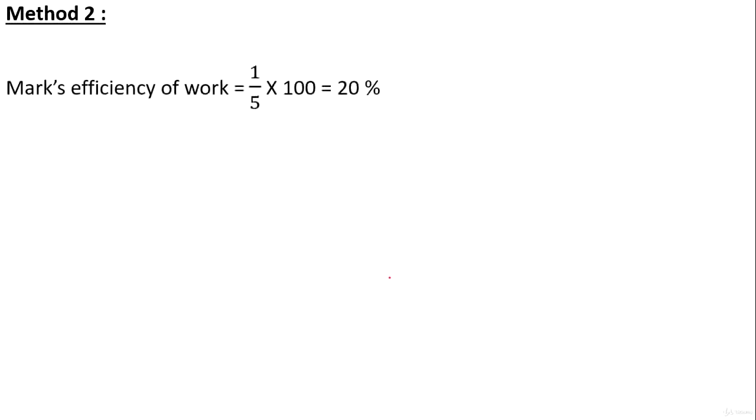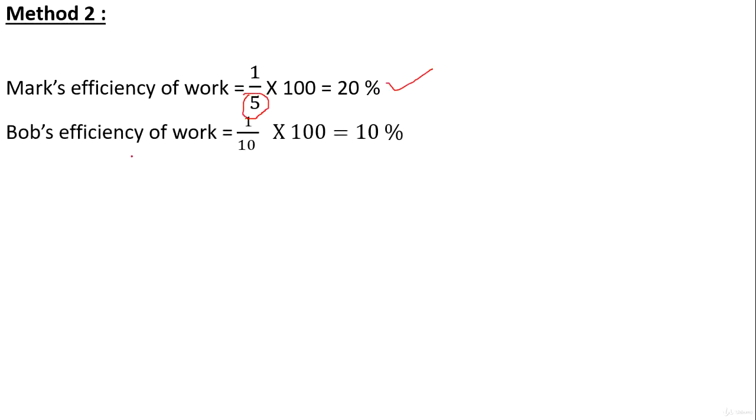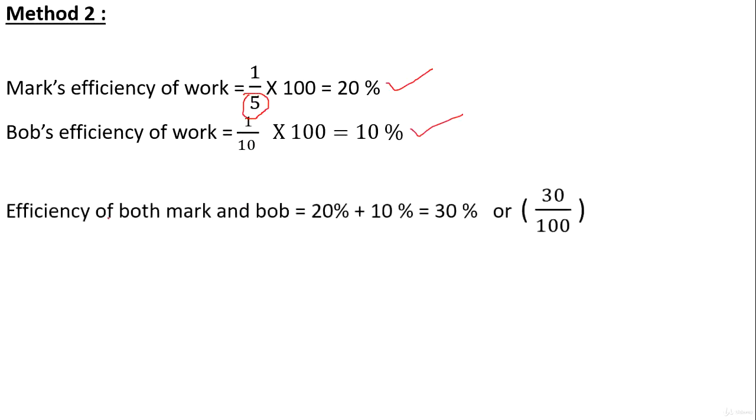Now we'll choose the second method. That is the method of efficiency. Here, Mark's efficiency of work is how much? 100 by 5, or 1 by 5 into 100. That is 100 by number of days of work. That is the efficiency. That is called 20%. Similarly, Bob's efficiency of work is equal to 1 by 10 into 100. That is 10%. Now the combined efficiency of both Bob and Mark is equal to how much? 20 plus 10, that is equal to 30%. Or we can also put it as 30 by 100.